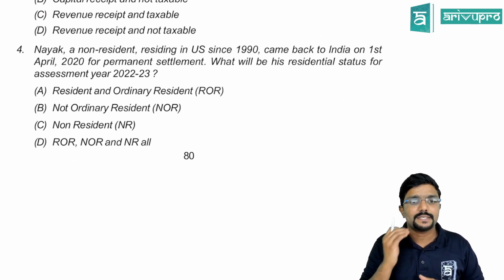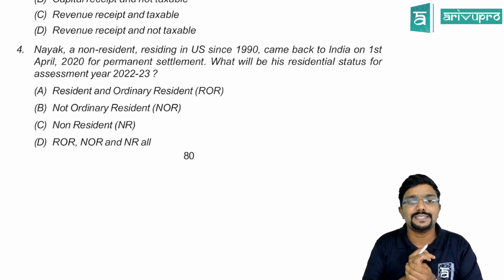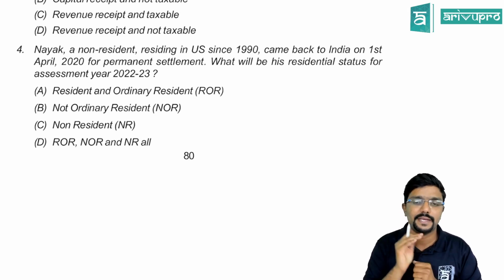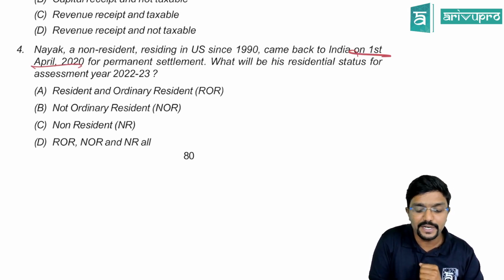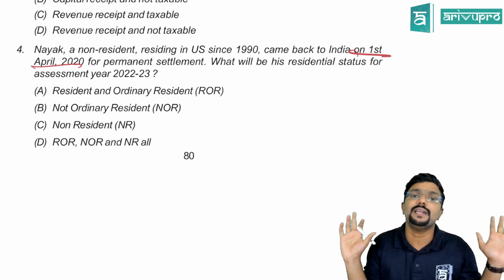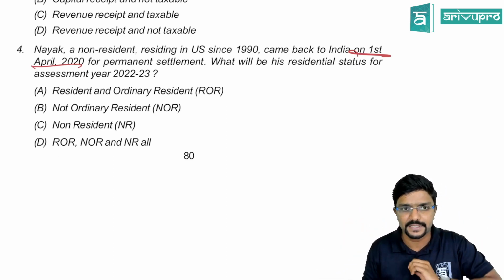Okay. Next, Nayak, a non-resident residing in US since 1990, came back to India on 1st April 2020. He came to India on 1st April 2020 for permanent settlement, means he will never go back again. That is what we can understand.